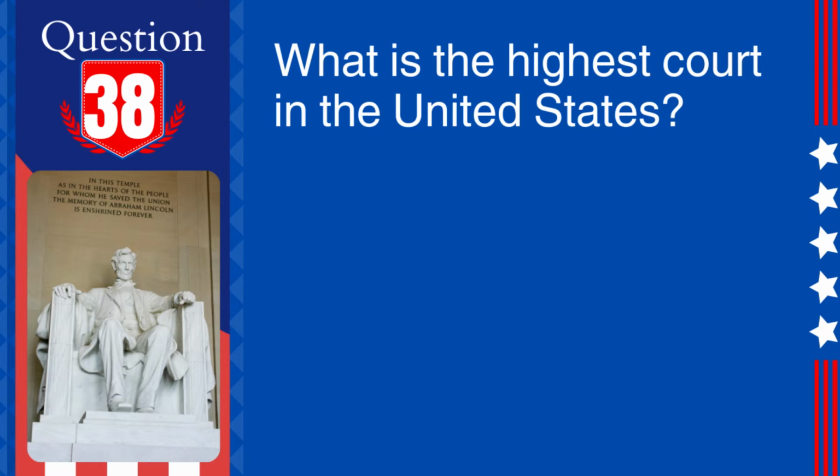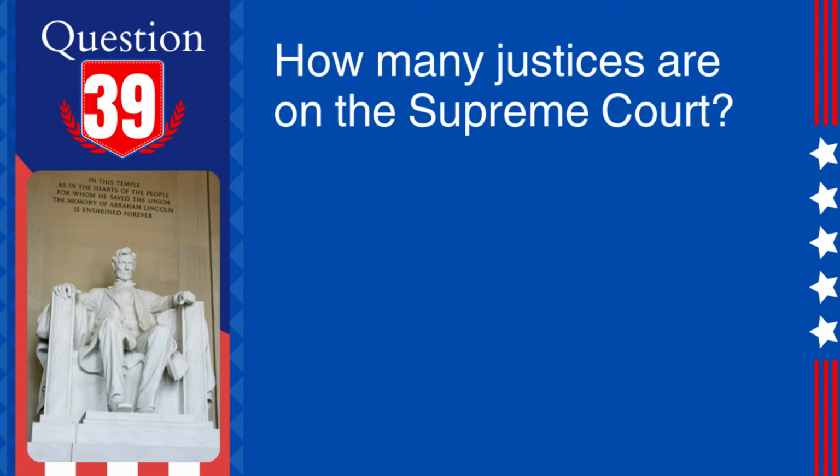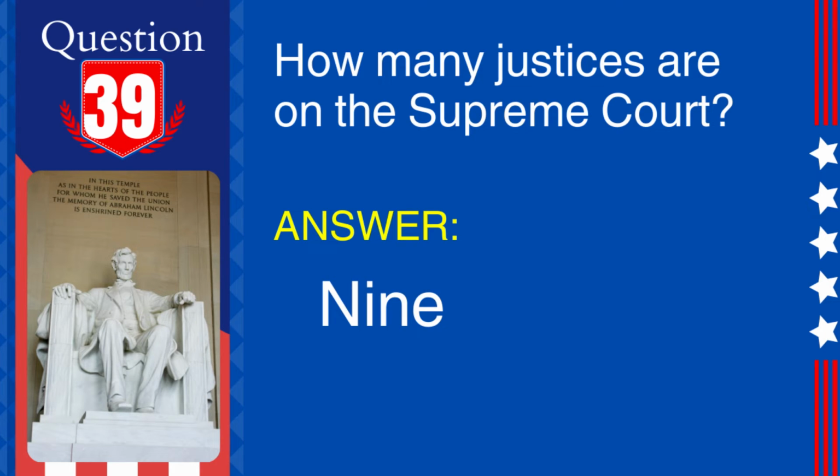38. Question: what is the highest court in the United States? Answer: the Supreme Court. Explanation: the Supreme Court is the highest judicial authority in the United States and has the final say in interpreting the Constitution. 39. Question: how many justices are on the Supreme Court? Answer: 9. Explanation: the Supreme Court is composed of 9 justices, including 1 Chief Justice and 8 Associate Justices.